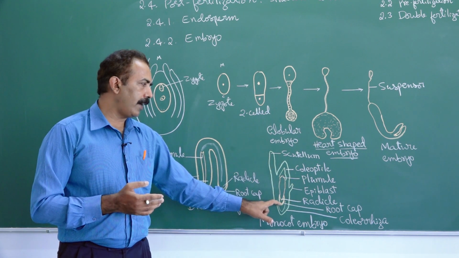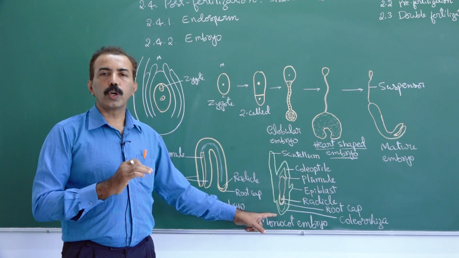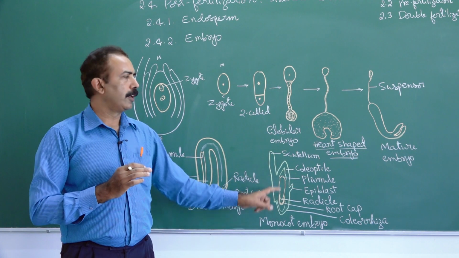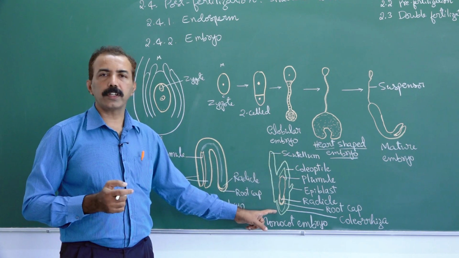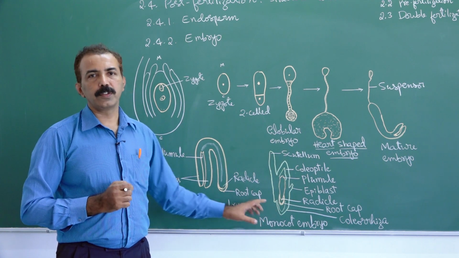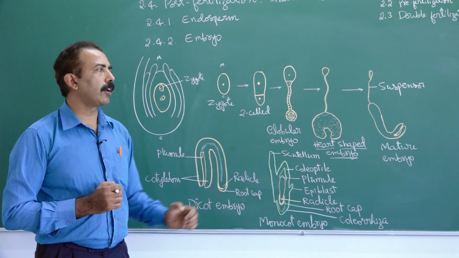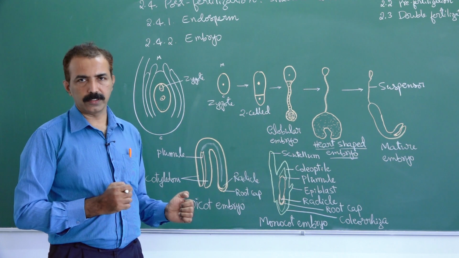Opposite end, the radicle is covered by a cap-like structure. We call it coleorhiza. Coleoptile protects the shoot tip. Coleorhiza protects the root tip. So these are the structures of the dicot embryo and the monocot embryo. You can expect this for short answer questions.